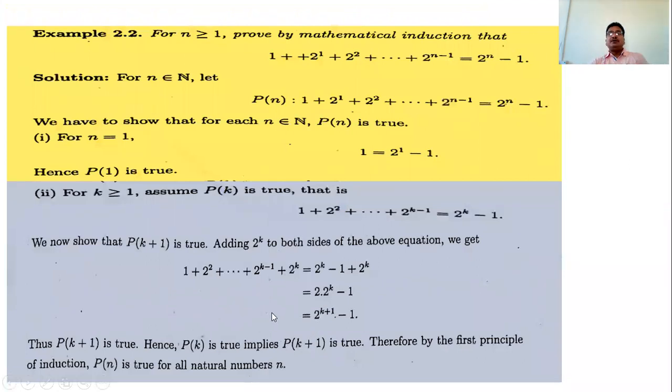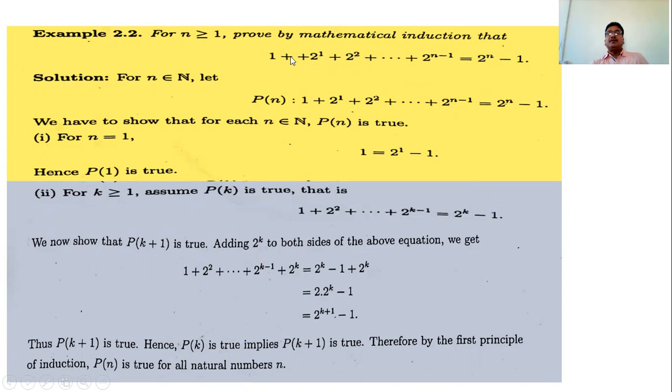The next example on mathematical induction: for n greater than or equal to 1, prove by mathematical induction that 1 plus 2 raised to 1 plus 2 raised to 2, up to 2 raised to n minus 1, is equal to 2 raised to n minus 1. Here 1 means 2 raised to 0. So the nth term is 2 raised to n minus 1, and we have to prove this.